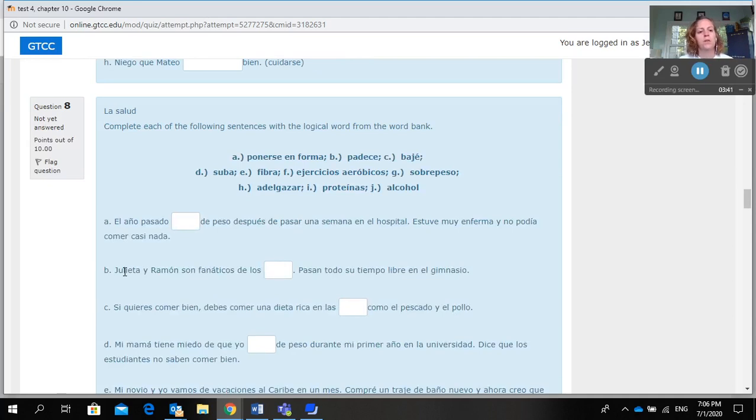8, la salud. Complete each of the following sentences with a logical word from the word bank. So again, it says, en el año pasado blank de peso, después de pasar una semana en el hospital, estuve muy enferma y no podía comer casi nada. If you think el año pasado, ponerse en forma would be right, then you would write an A right here. If you think it's padece, you would write a B.